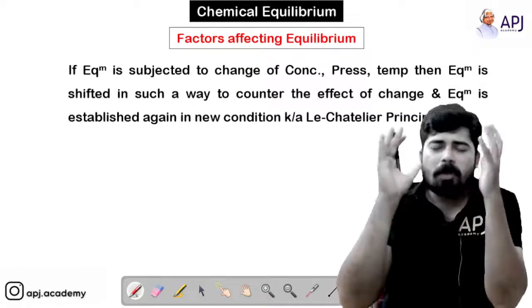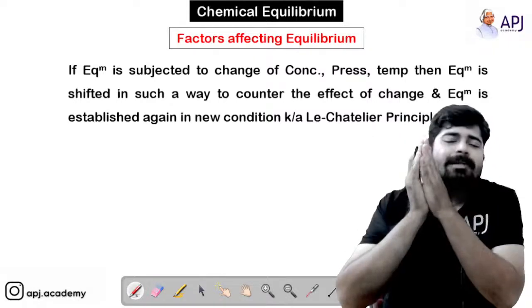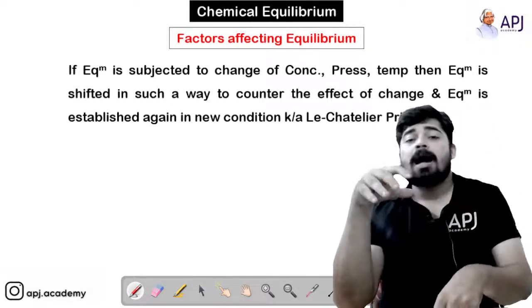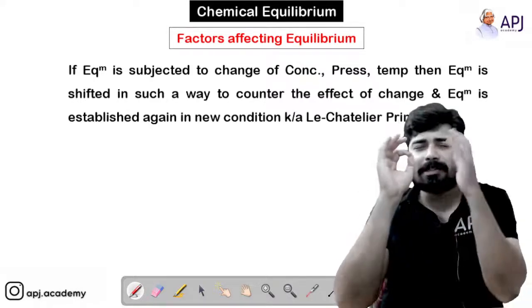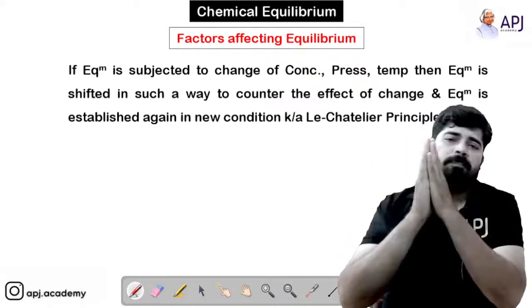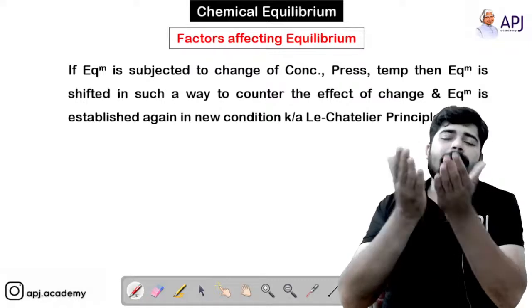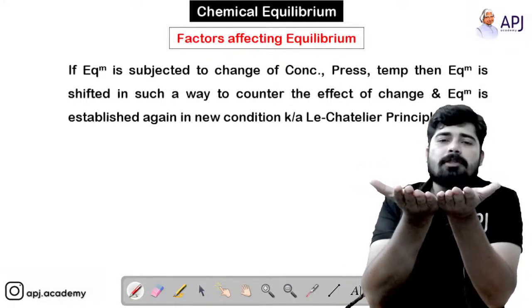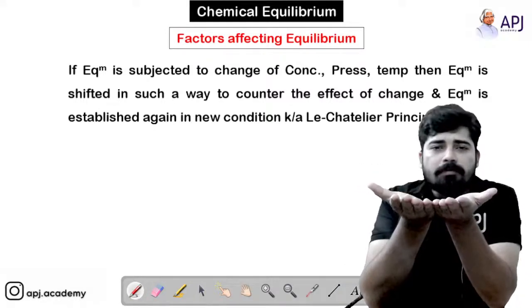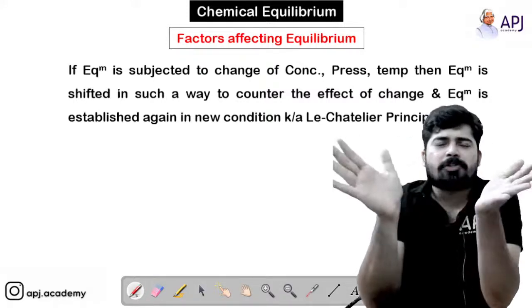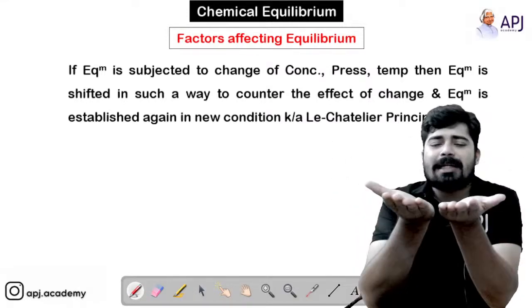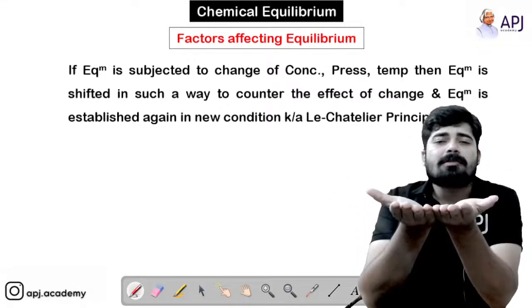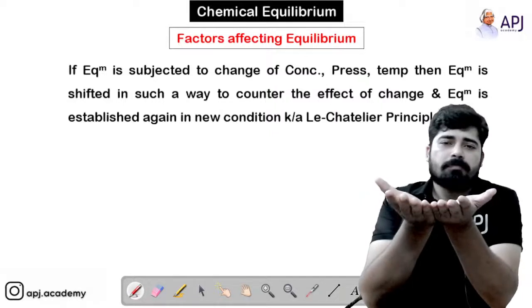Now the important topic, we are going into Le Chatelier's principle. Dear students, understand this concept clearly. Open your two ears and listen to what I am going to tell you. If a reaction reaches equilibrium and you keep all the conditions as they are without making any change, the reaction proceeds in that particular condition.